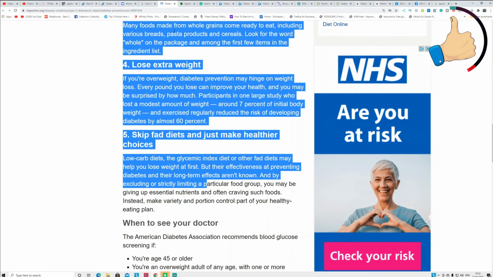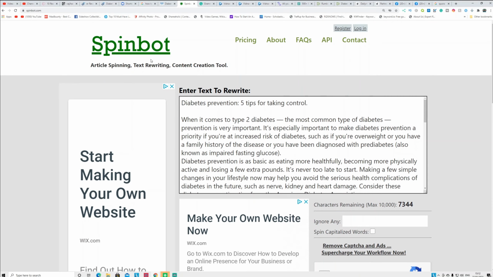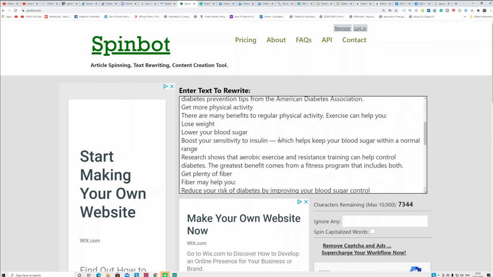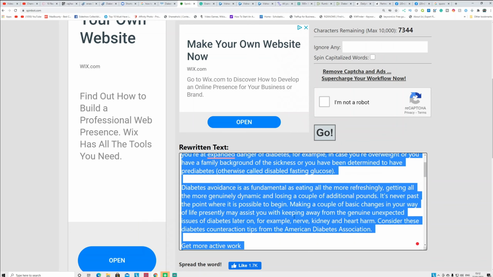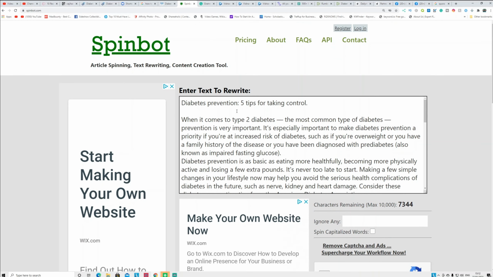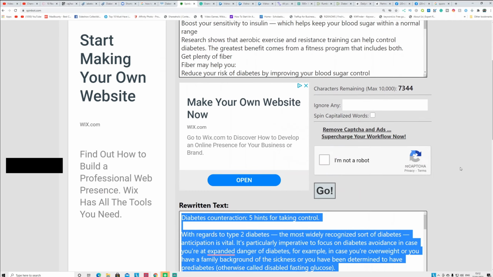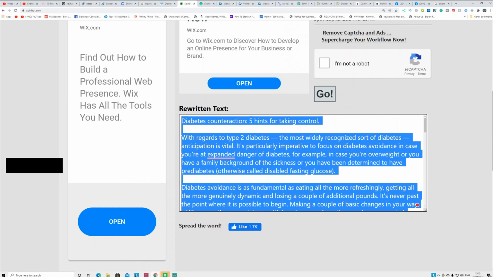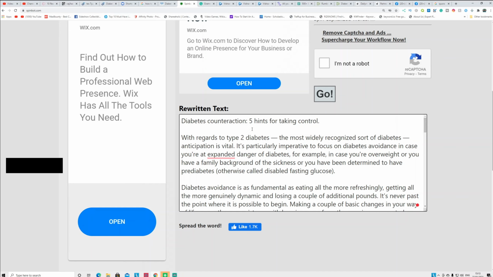But after you copy that, go to this website. It's called Spinbot, Spinbot.com, where you're going to paste these articles. It will rewrite important parts of the articles in here. So you can see, if you go to the title, it said diabetic prevention, 5 tips for taking control. If you come down to the bottom, you can see diabetic counteraction, 5 hints for taking control.